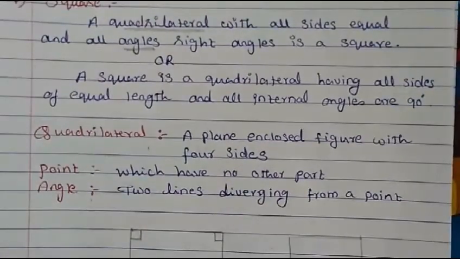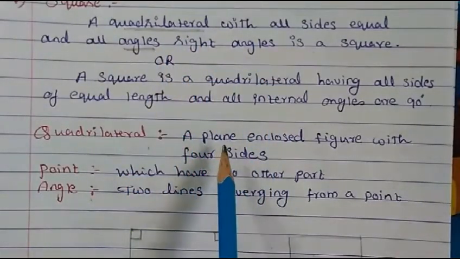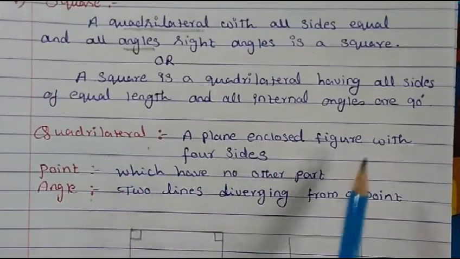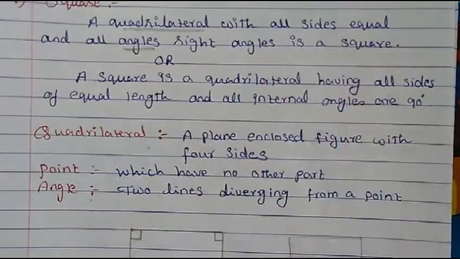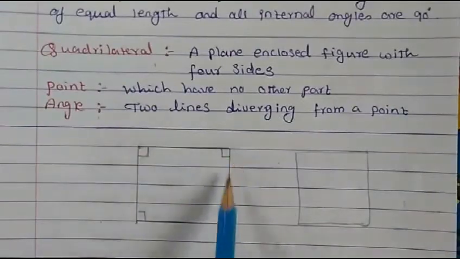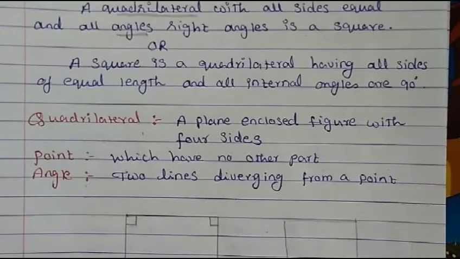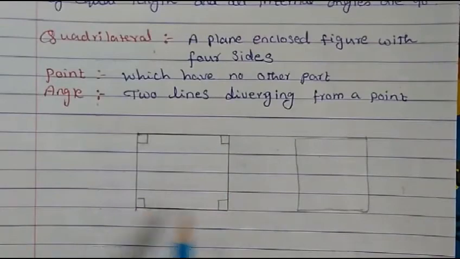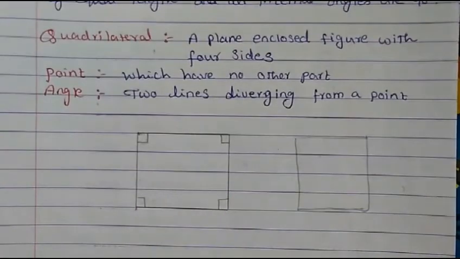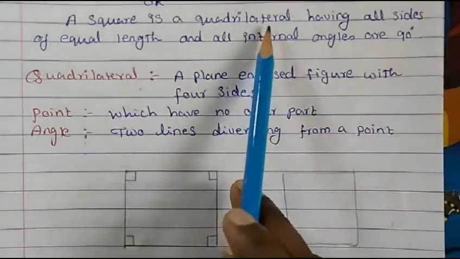Now we come to the definition of the square. Square is what? A quadrilateral. Quadrilateral we already know: a plane enclosed figure with four sides. So a quadrilateral with all sides equal and all angles right angles. All the angles are right angles. So that is called a square.